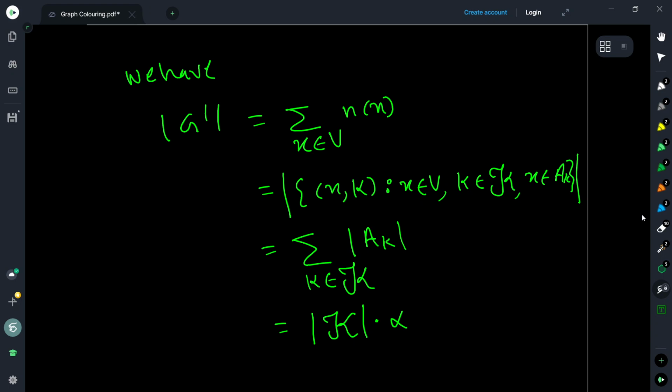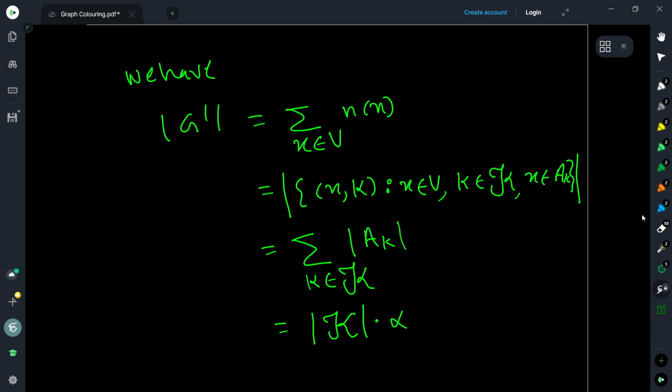And again, what is this? This is summation over all K in script K, cardinality of AK, right? But what is the cardinality of AK? We have chosen the AKs to be maximum independent sets in the graph G. Therefore, the cardinality is actually equal to alpha. So therefore, it is order of script K times alpha.